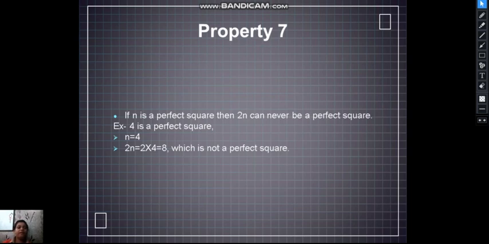Now we will go to property 7. If n is a perfect square, then 2n can never be a perfect square. Example, 4 is a perfect square, n is equal to 4. So 2n, that is 2 into 4, is equal to 8, which is not a perfect square. Let's check this with another example. Suppose n is equal to 16, then 2n, that is 16 into 2, that is 32, would never be a perfect square. 16 is a perfect square, 4 into 4 is 16, but 32 is not a perfect square.